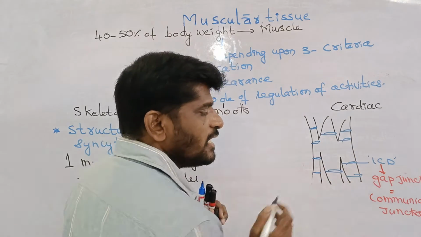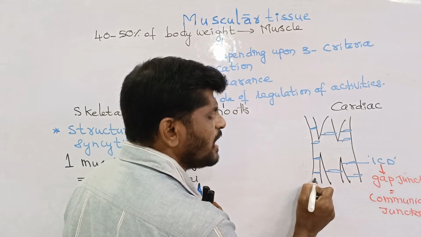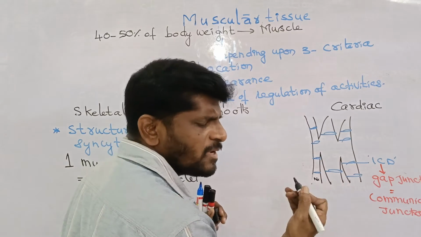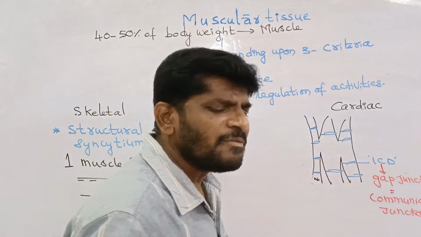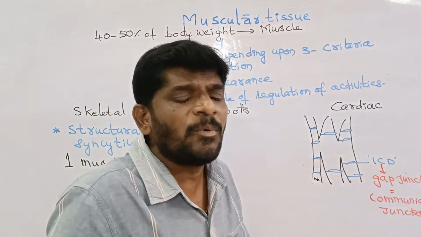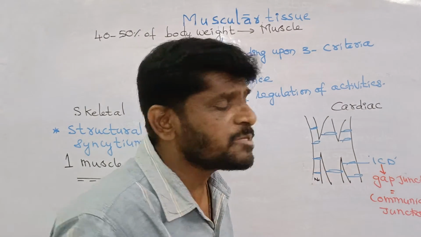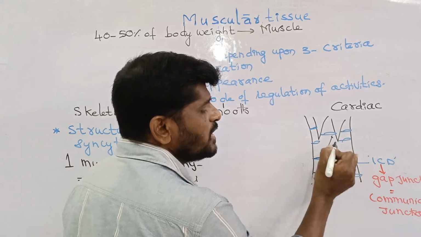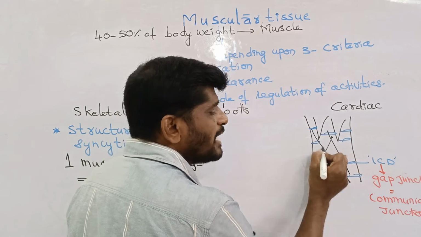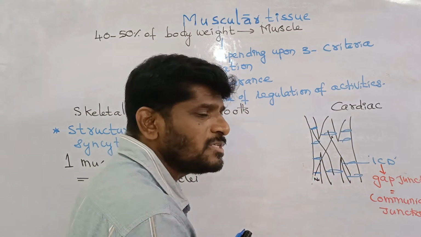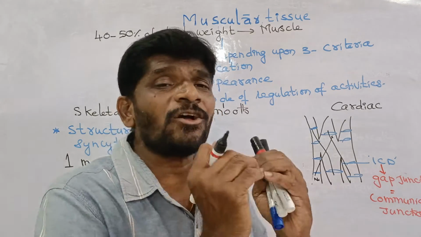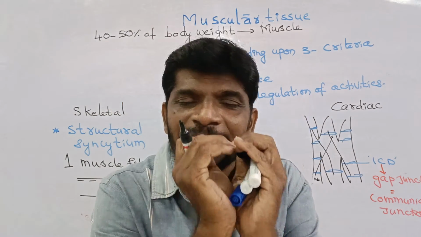When the ICD contain the gap junctions, there is a rapid ionic flow, like sodium and potassium, because of the action potential and the voltage gated sodium and potassium channels present in the sarcolemma. That is why sodium and potassium travel very fast, I mean the permeability occurs from cell to cell. That is why the entire cardiac muscle works at a time.